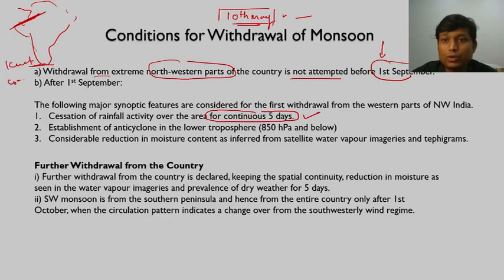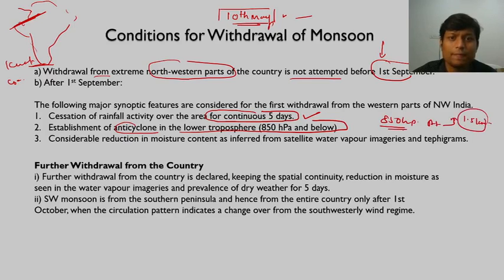Now, establishment of anticyclone in the lower troposphere, that is 850 hPa and below. 850 hPa is the atmospheric pressure at a height of about 1.5 kilometers, and a majority of the atmospheric phenomena exist up to this altitude. Atmospheric phenomena do not generally exceed beyond this altitude. That is why we are saying 850 hPa.